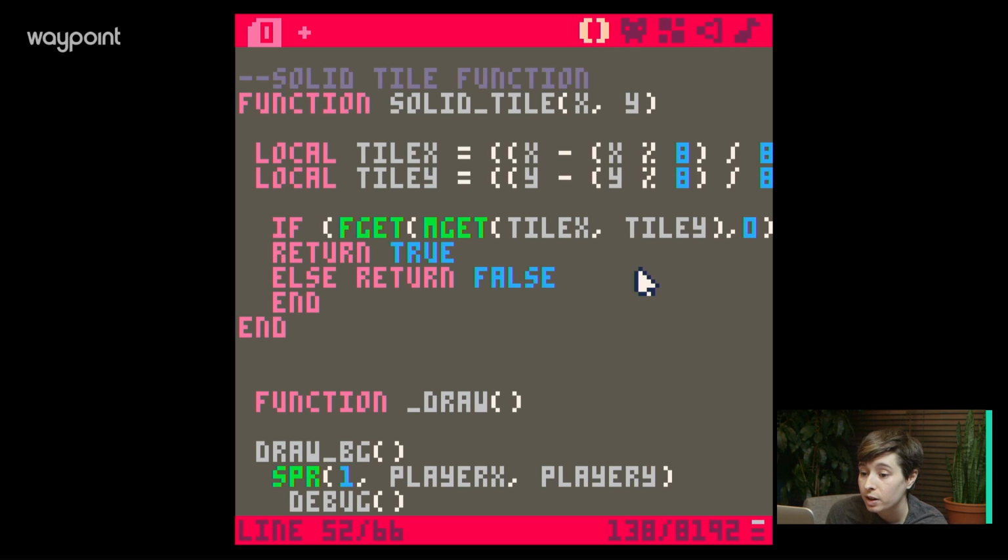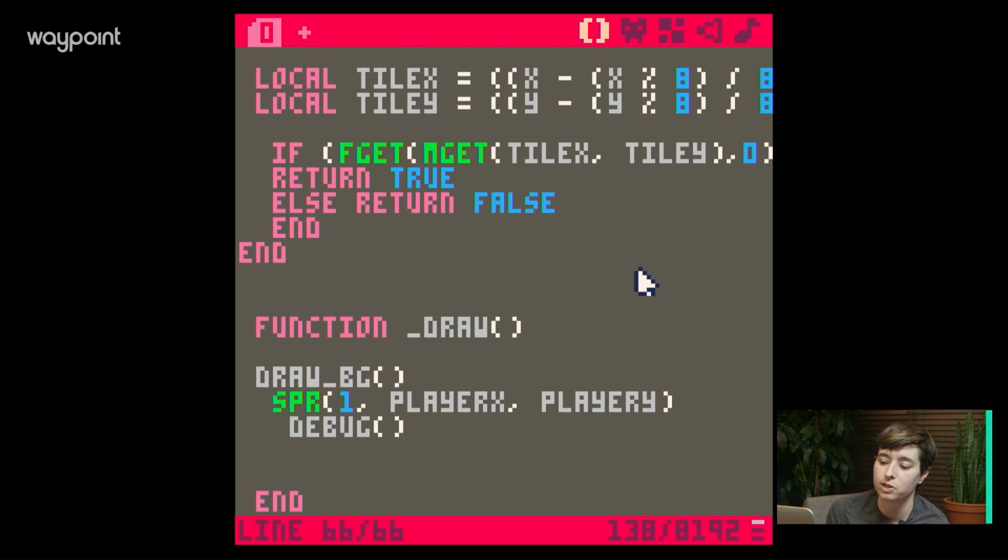So if on any given tile this flag is true, return true. Else, if it's not true, then return false. And then end that, and that ends the function, right? So that's the function for solid tile. This is just checking if something should be a solid tile. Somebody's saying maybe get rid of the divide by 8s. Huh, we could try that. But I'm just going to explain the rest of what's going on here.